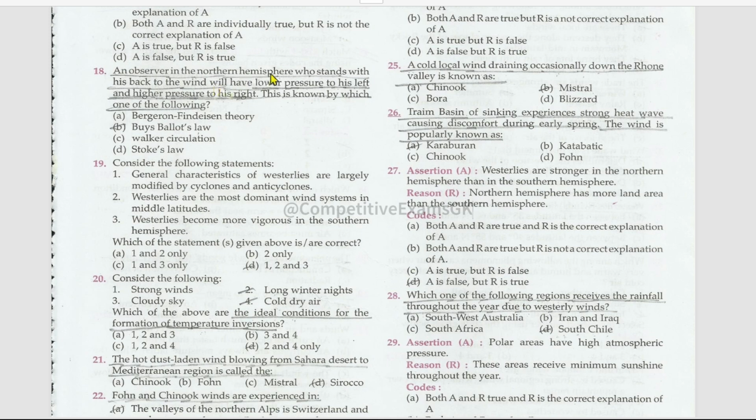An observer in the northern hemisphere who stands with his back to the wind will have lower pressure to his left and higher pressure to his right. This is known by which one of the following? That is Buys-Ballot's law. What are the remaining laws? Mention those in the comments.